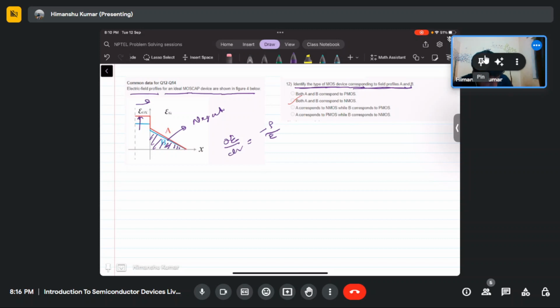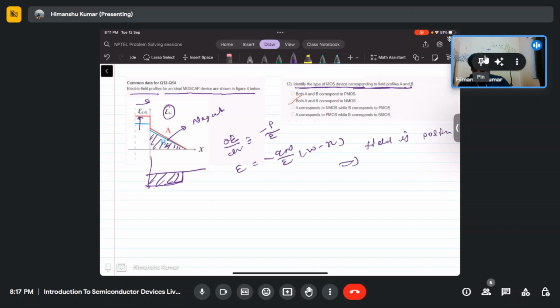If we plot the charge density profile, if that profile is negative, then only the electric field will be q N_D by epsilon times (W minus x). At x equals 0, this will be q N_D W by epsilon. So if the charge is negative, then only the field will become positive. As given, this field is positive in the semiconductor as well as the oxide junction.